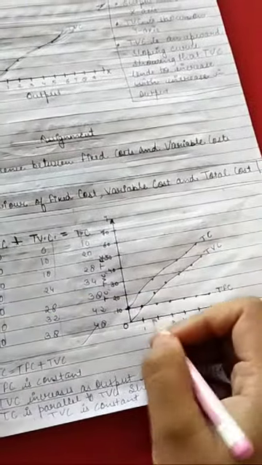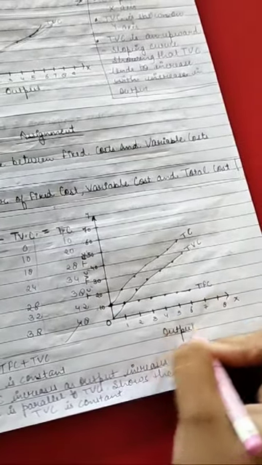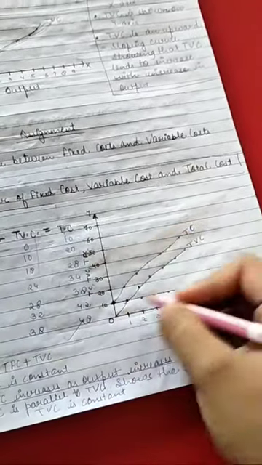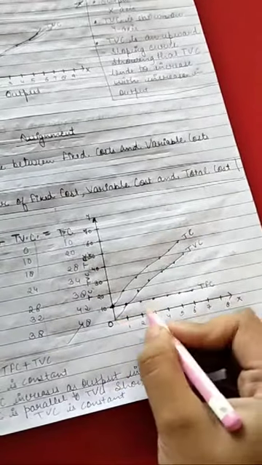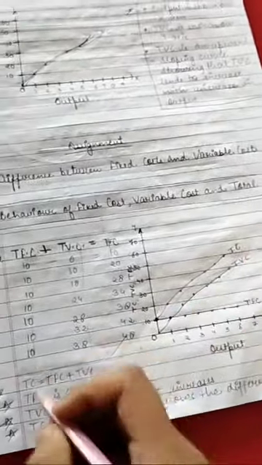Out of this we have made the following chart. On the x-axis output or unit is shown. On the y-axis TVC, TC and TFC are shown. So TFC is this. It is a straight line curve. TVC is moving upward and TC is also moving upward.